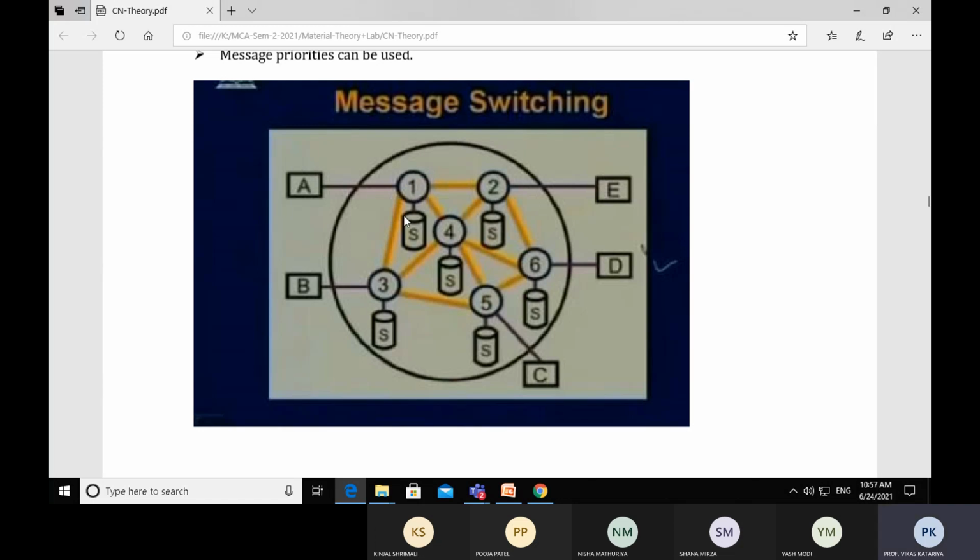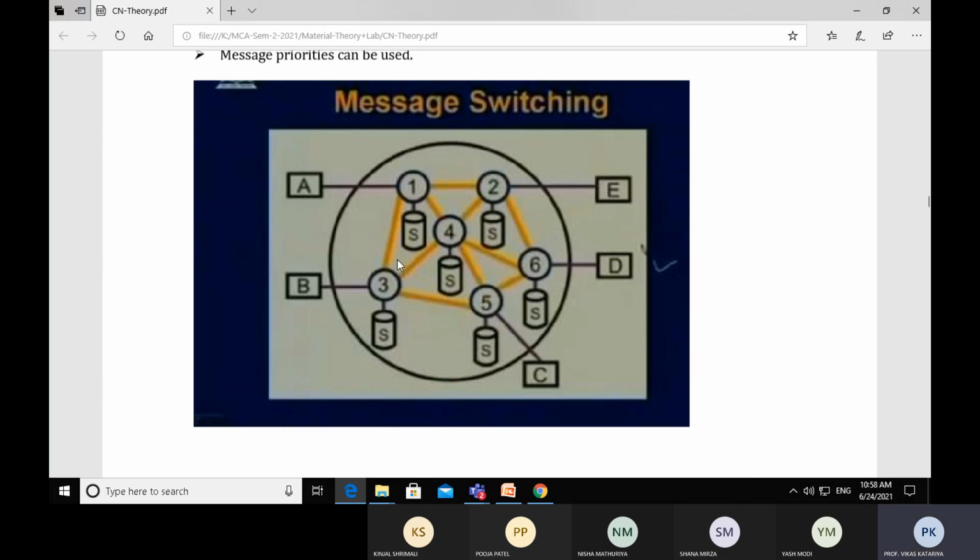Node number 1 has storage capacity, so all the messages received from workstation A will be stored in that storage. Now node number 1 decides what should be the next leg, what should be the next path to deliver the message. Until the next path is decided, the message will stay in the storage capacity.